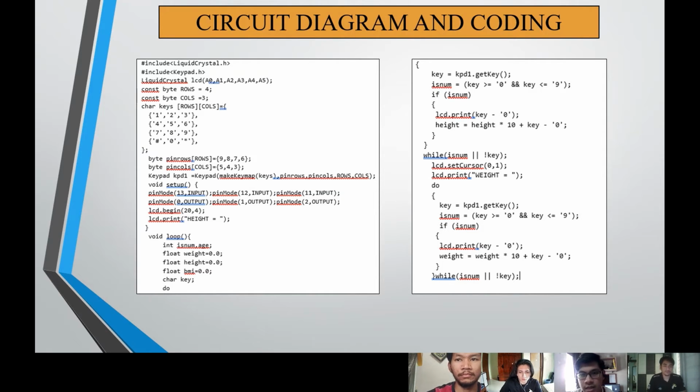And then for gender, we use male and female. We use a push button. So basically, if digitalRead 12 is high, we'll print male. And when digitalRead 13 is high, we'll print female.